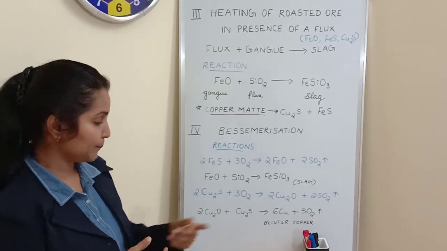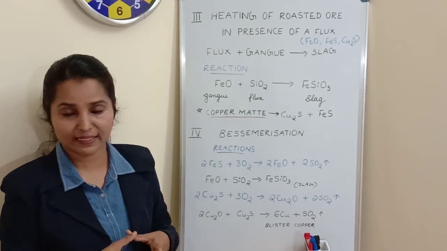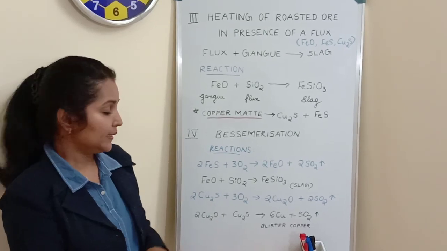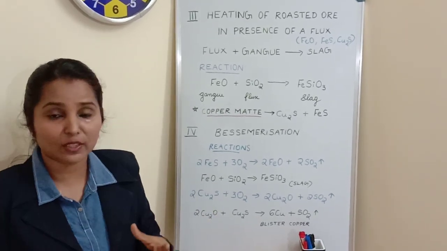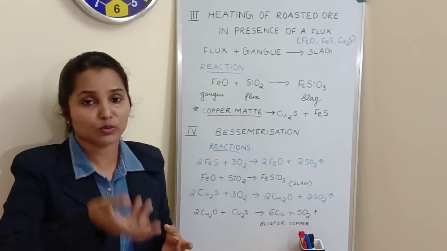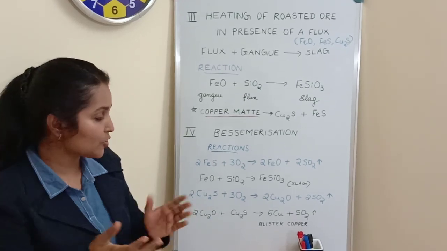Why is it known as blister copper? Because of the presence of sulfur dioxide gas in this molten copper metal, when the copper metal solidifies, the sulfur dioxide gas tries to escape through the metal. So what happens?